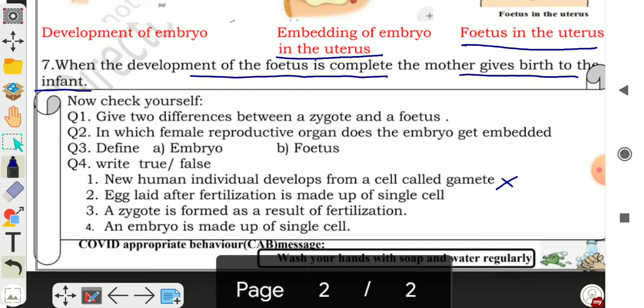Egg laid after fertilization is made up of a single cell. Correct? This one is correct. So you have to write true. A zygote is formed as a result of fertilization. This one is also correct. An embryo is made up of a single cell. This one is wrong. Embryo is made up of multiple cells.